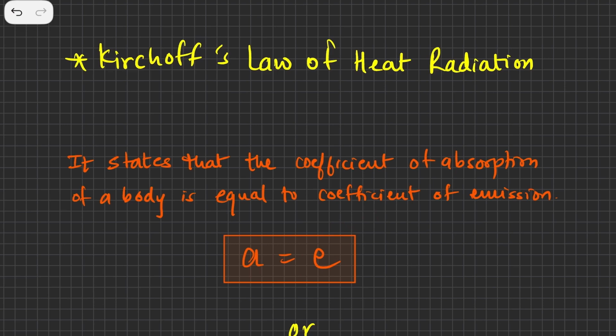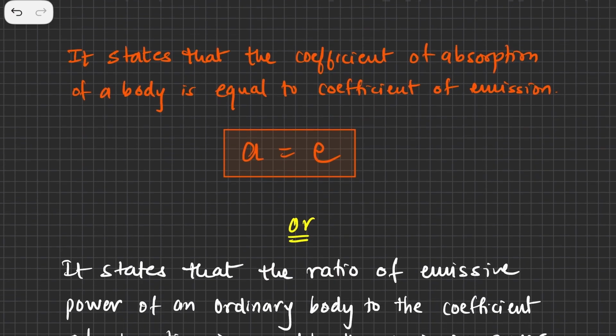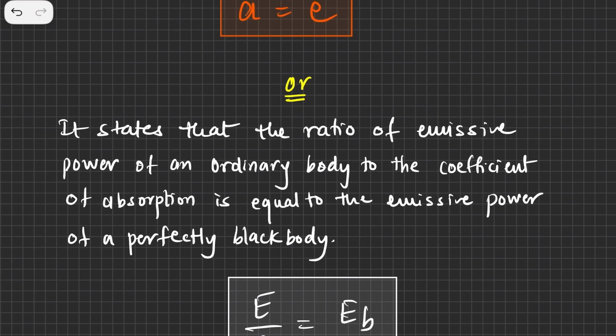Now there is another way of stating Kirchhoff's law, which says something like this. It states that the ratio of the emissive power of an ordinary body, which is written as E, to the coefficient of absorption, written as A, is a constant, and that value comes out to be the emissive power of a perfectly black body.